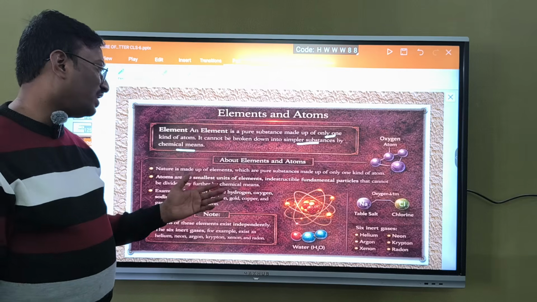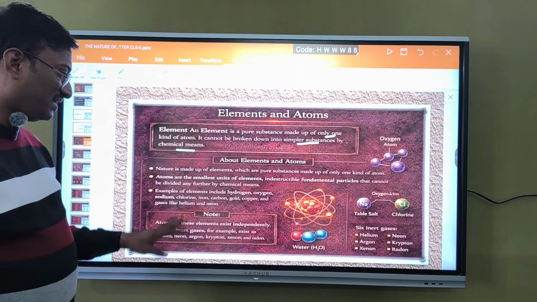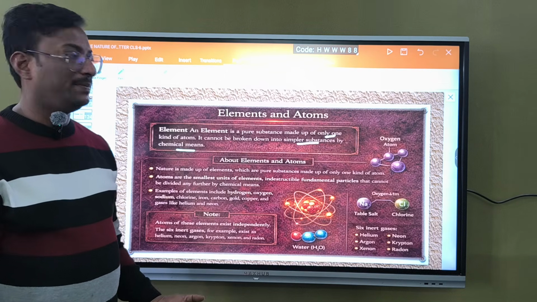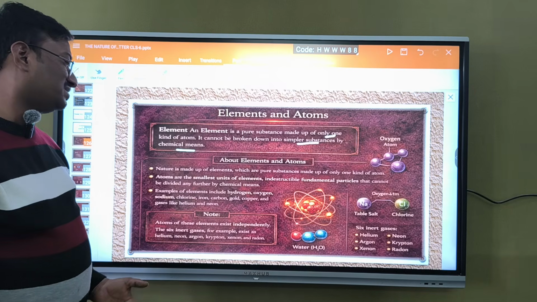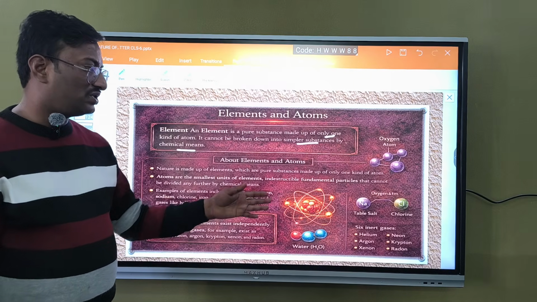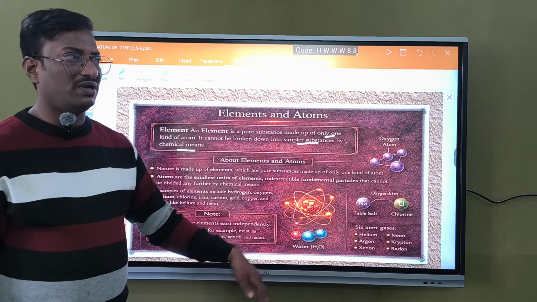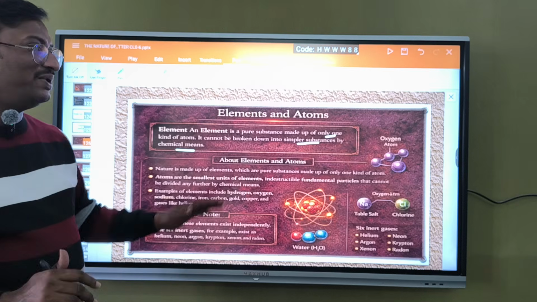Examples of the elements include hydrogen, oxygen, sodium, chlorine, iron, carbon, gold, copper, etc. Atoms of these elements exist independently. So they will be called inert gases. There are 6 inert gases, for example helium, argon, xenon, radon, neon, krypton. They will not react with any of the elements because they are stable elements.